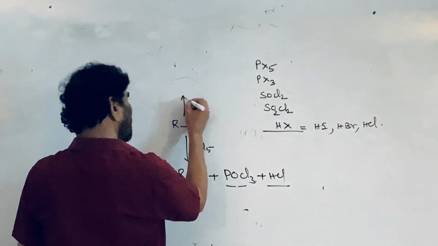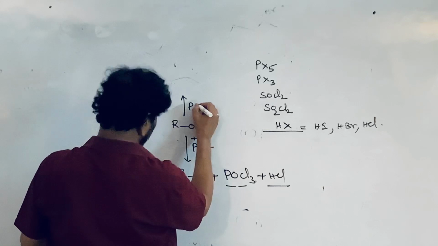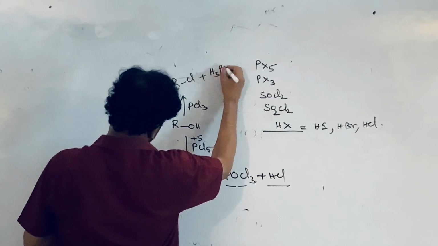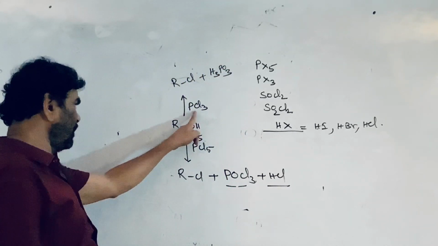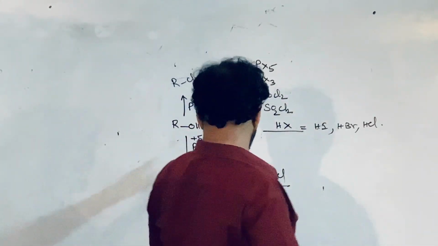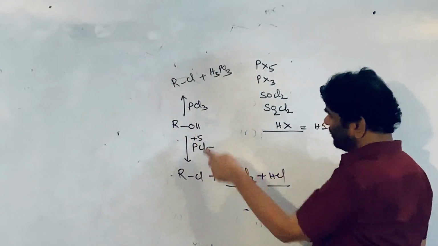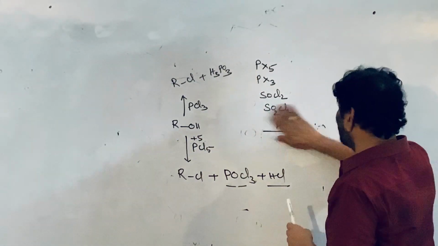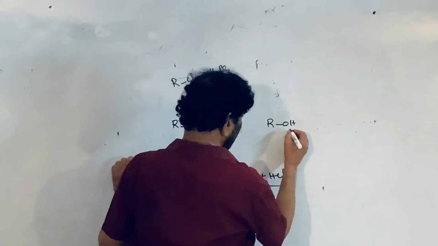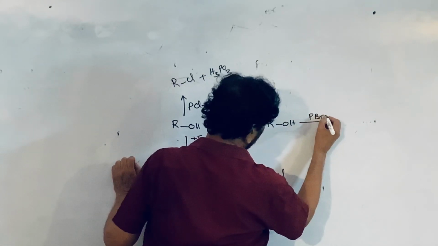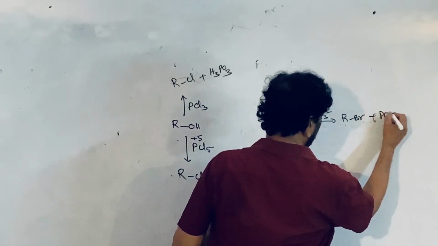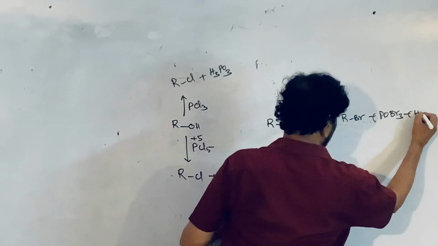If you treat the alcohol with PCl3, RCl is formed, and H3PO3 is the byproduct of the reaction. 1 mole of PCl3 reacts with 3 moles of ROH, whereas 1 mole of PCl5 converts 1 mole of alcohol into alkyl halide. See, I am writing the byproducts. If you take the alcohol and treat it with PBr5, phosphorus pentabromide, RBr is formed, along with POBr3 plus HBr.